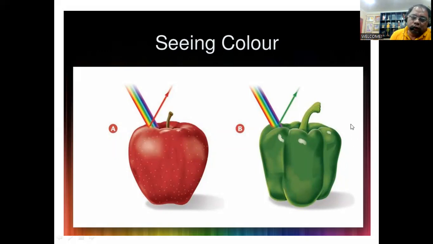Now green is the same way. So we see a green colored pepper. This is a bell pepper, and we see it as green because green is the one that is reflected back by the surface of this bell pepper. Now, in case all the colors of the light reflect back, all of them reflect back, then the surface will appear white.